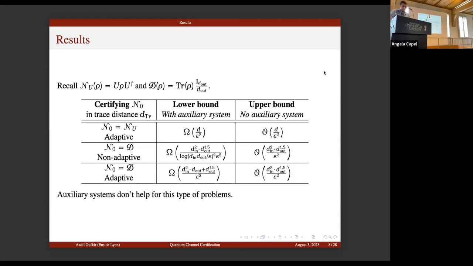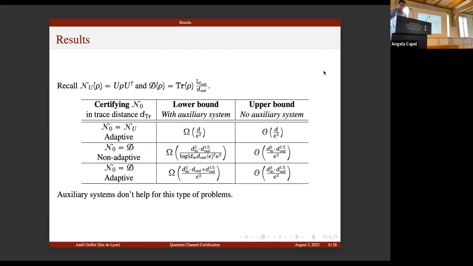Yes, I think it's a good observation. So here the input and the output are different, because for tomography of a linear quantum channel the complexity is d_in times d_out. So we don't have this relation for the input.